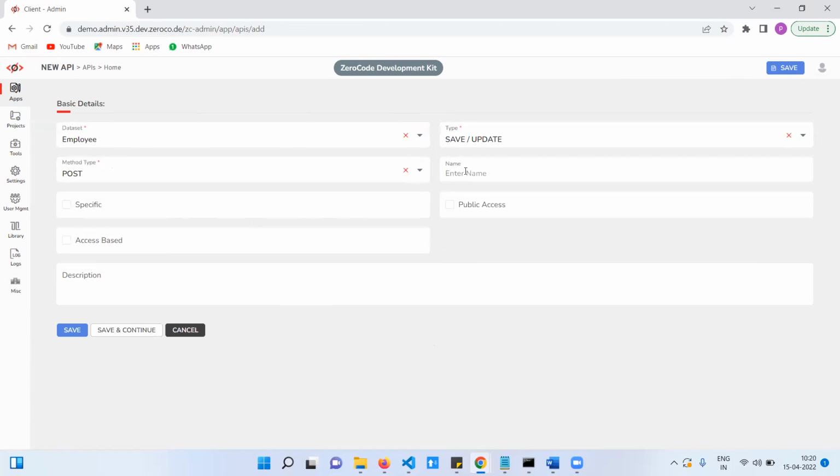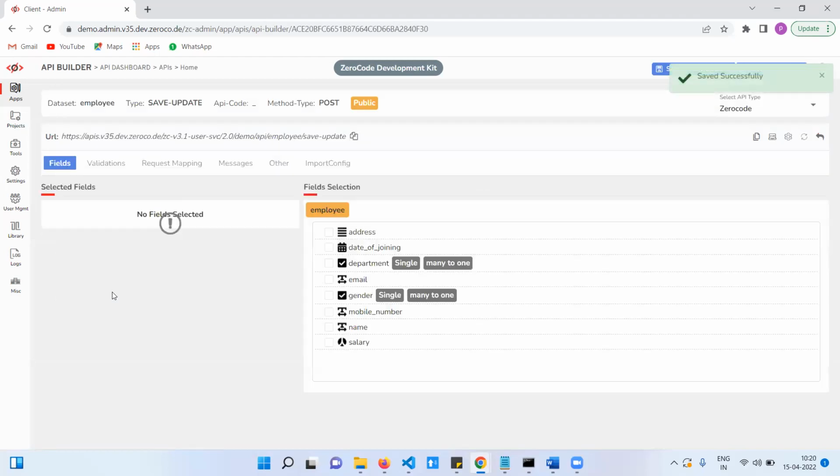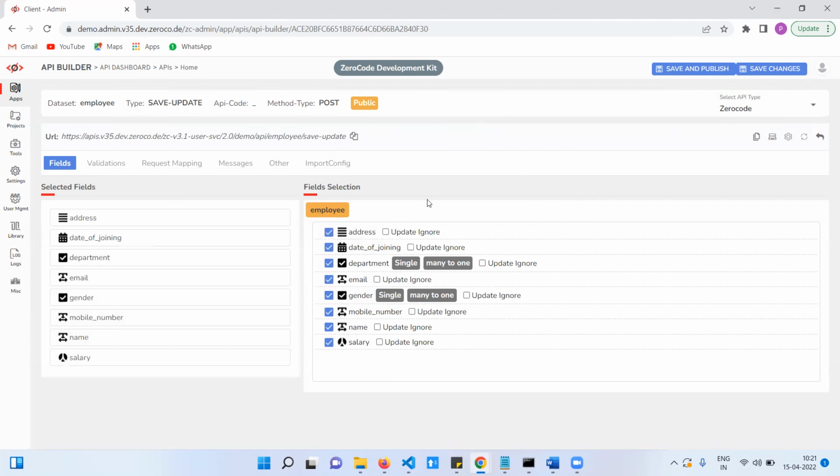Next, name is employee save. This API will help to save employee form data to the database. And this is public access. Save and continue. Here in the form we have salary, name, mobile number, gender, all fields we are sending data to the database. Save pages.